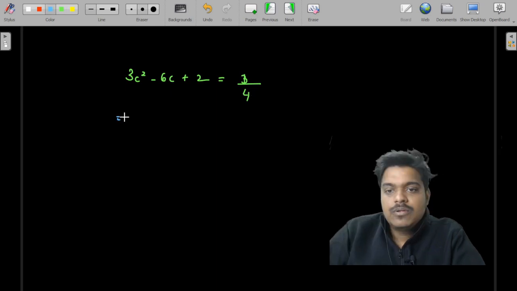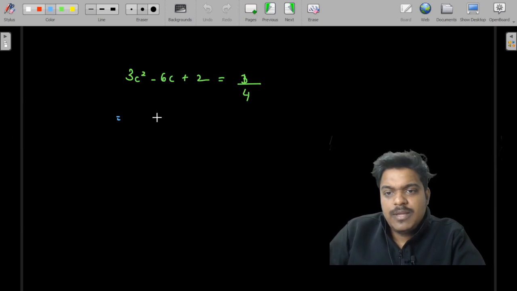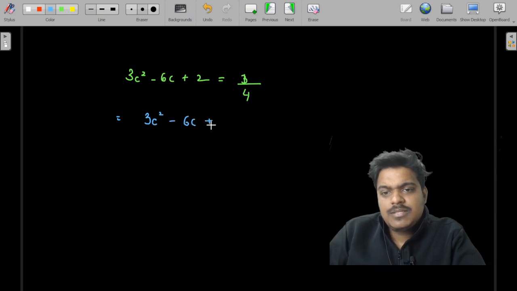So this is 3 by 4, so you solve it. You multiply by 4 by 3, so this is equal to 3c square minus 6c plus 2 minus 3 by 4 is equal to 0.